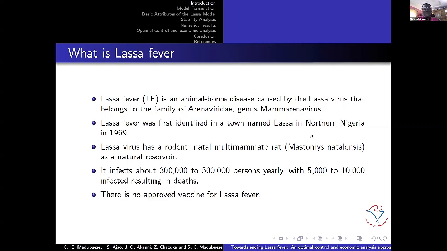This virus affects up to 300,000 to 500,000 persons yearly, resulting in 5,000 to 10,000 deaths. There is no vaccine for this virus for now. One thing about this virus is that the symptoms and signs behave like other diseases, especially in the early stage of infection. It behaves like malaria and typhoid symptoms, making it very difficult to identify at the earlier stage.